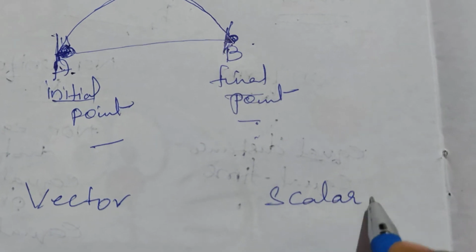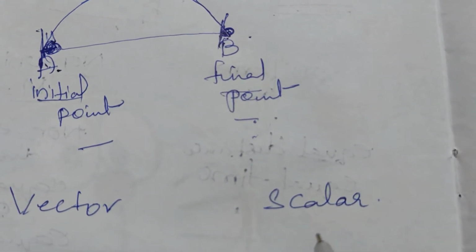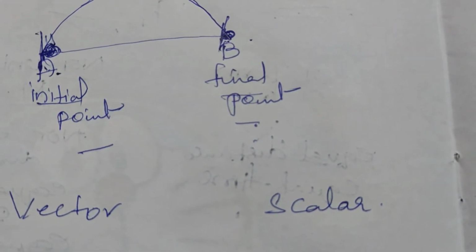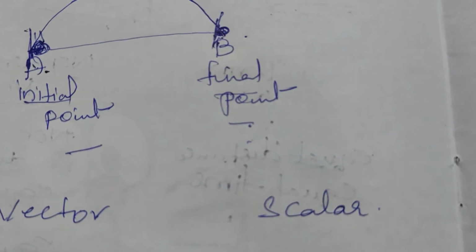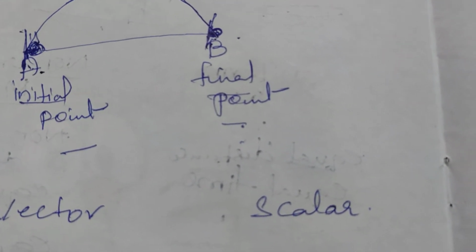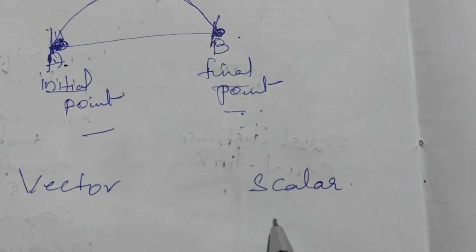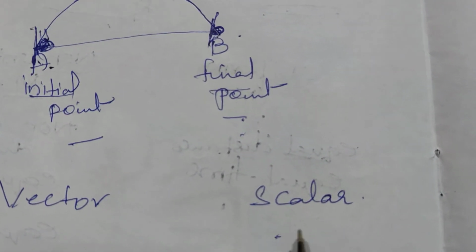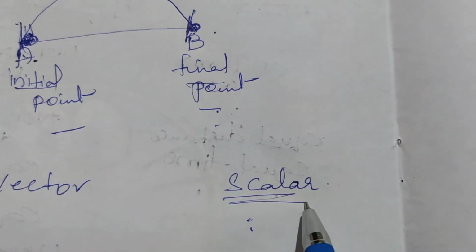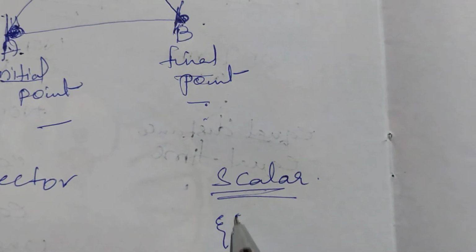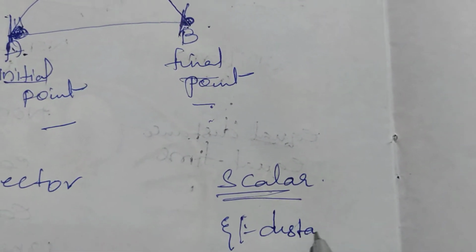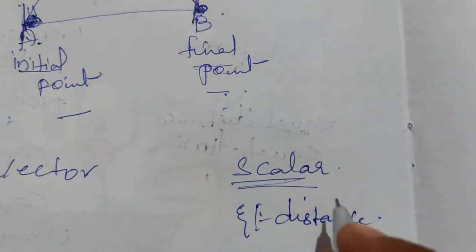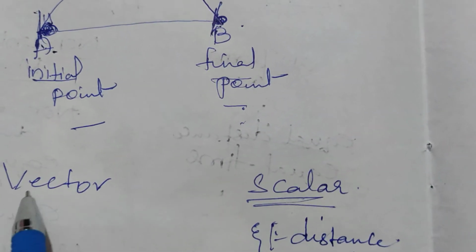So you have to learn this also, vector and scalar quantity. We can define a physical quantity like this. If the physical quantity does not require any direction for its specification, then it is called a scalar quantity. For example, distance.